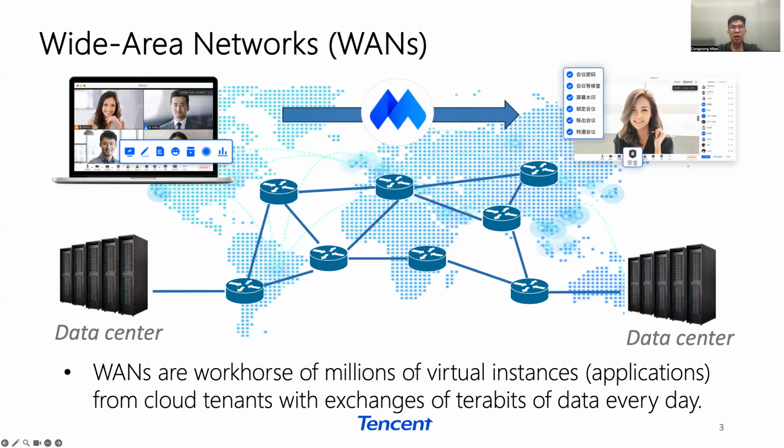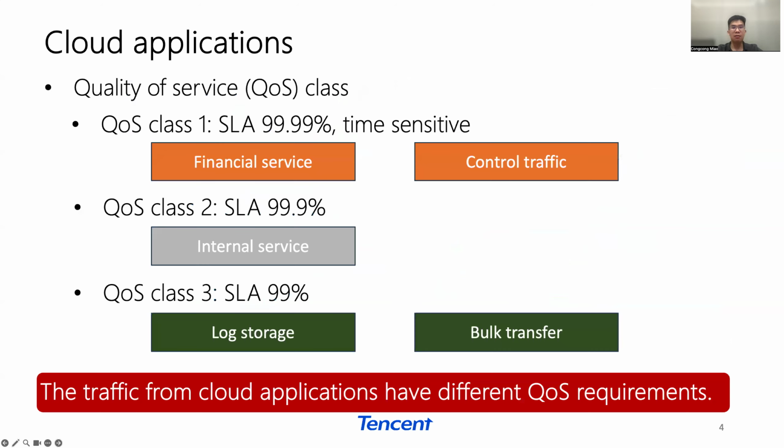Under the hood, cloud providers own and operate WANs which connect those data centers to provide the cloud service globally. The WANs are the workhorse of those millions of cloud applications, with the exchange of terabytes of data every day. Those cloud applications may have different requirements of quality of service.